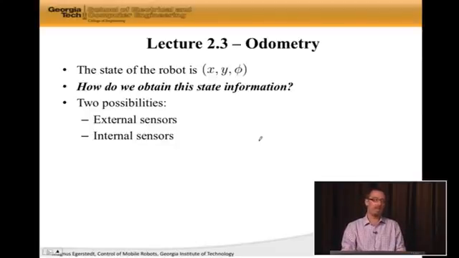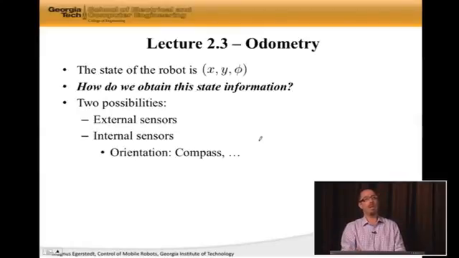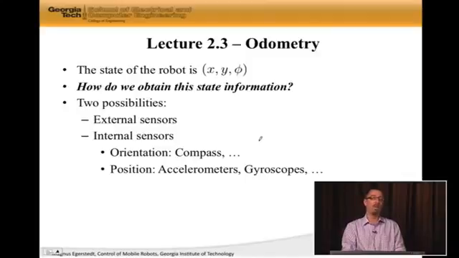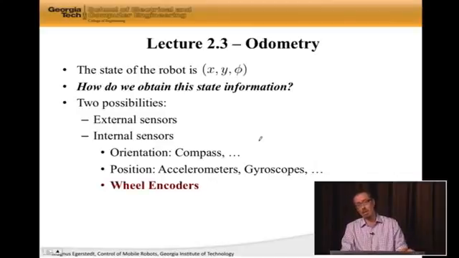So the internal sensors are sensors that are sitting in the robot, and they're helping you know where you are. So for instance, you could use a compass to figure out which way the robot is heading. So this would be orientation. Of course, in every self-respecting robot, there are accelerometers and gyroscopes for finding out how far you've traveled and so forth. So position and orientation can both be derived from accelerometers and gyroscopes to a certain degree. Another useful way is wheel encoders. So typically, you have tick counts. You can tick and count basically how many revolutions the wheels are doing in a certain amount of time. And from that, you can actually figure out things about where the robot is.